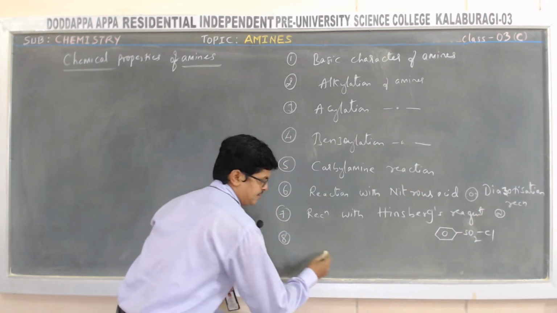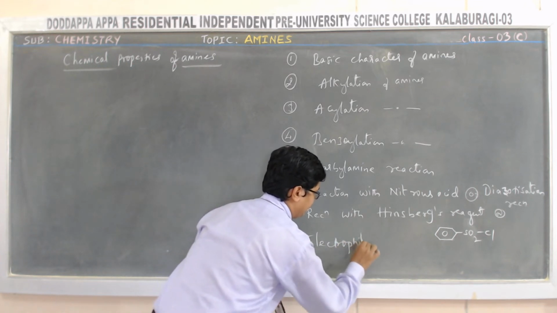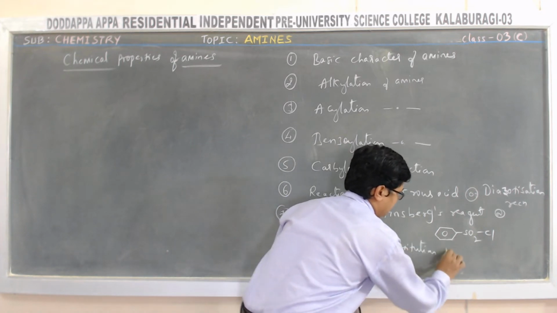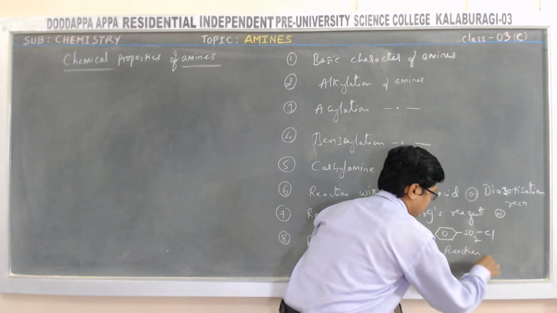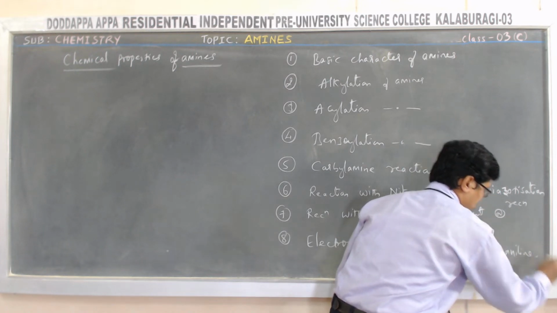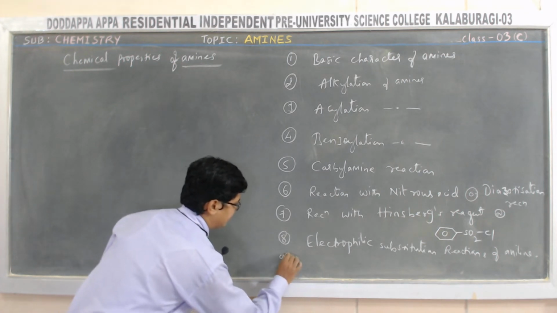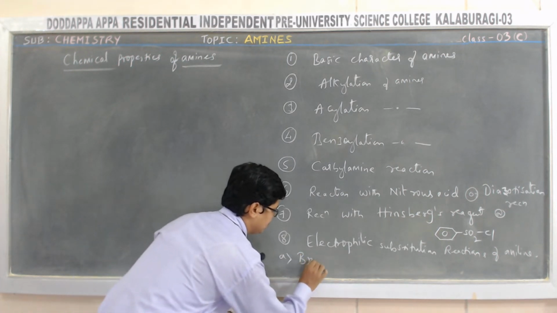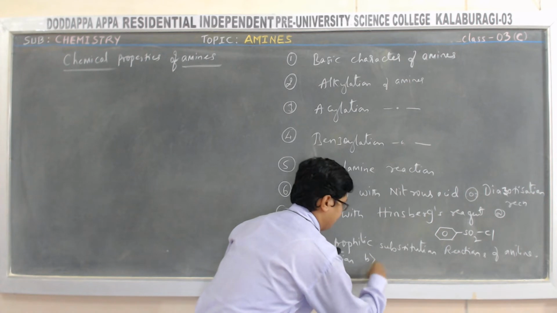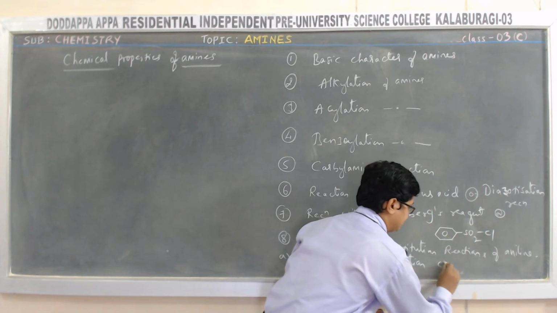And the eighth one, electrophilic substitution reactions of aniline. Under the electrophilic substitution you have, let me write here, A, bromination, B, nitration, and C, sulfonation.